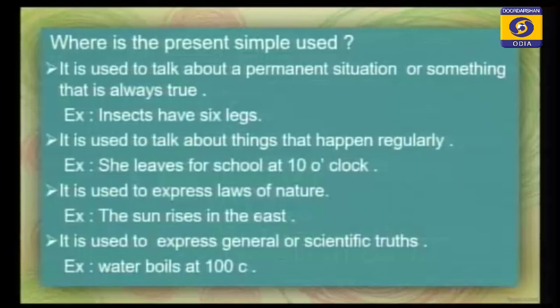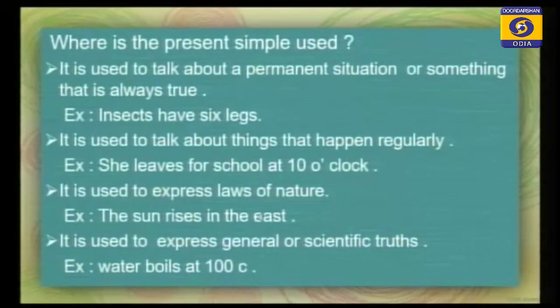Where is the present simple used? It is used to talk about a permanent situation or something that is always true. One by one we can discuss in which sentences we can use present simple. First, remember, to talk about a permanent situation.